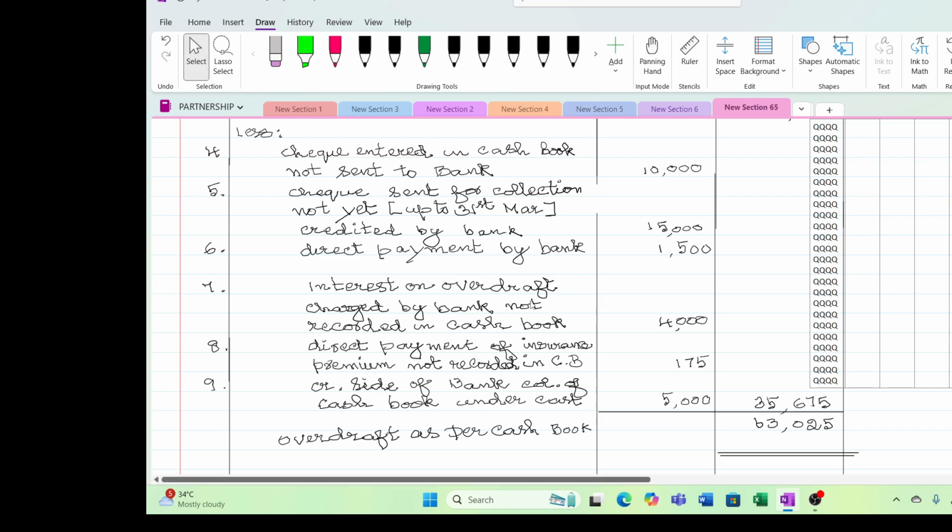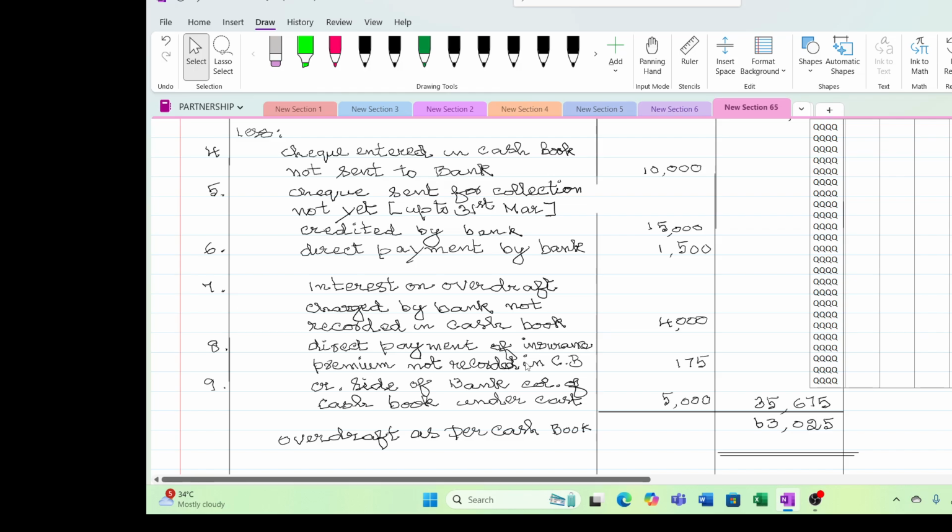Interest on overdraft, again, the bank charged 4,000 rupees. The bank has increased my loan. I do not know. So, in other words, I have decreased it, because I didn't write on the credit side of my bank column in the cash book. So my loan amount is reduced by 4,000 rupees. Again, a direct payment of insurance premium 175, not recorded in cash book.